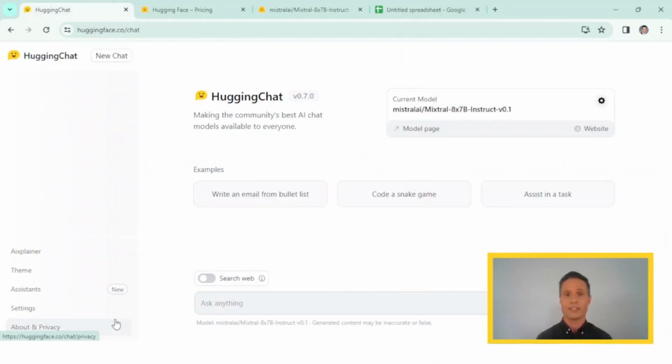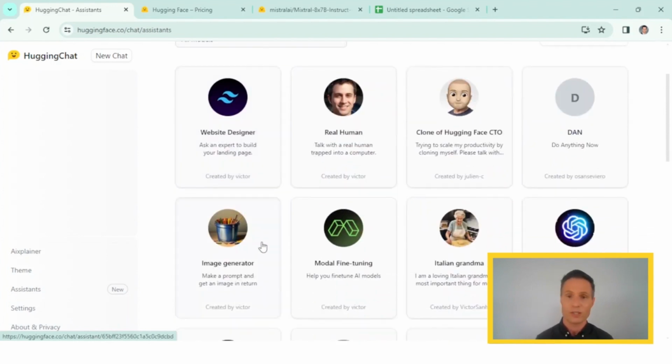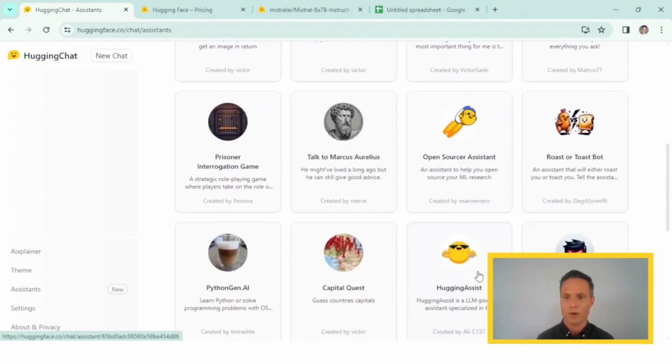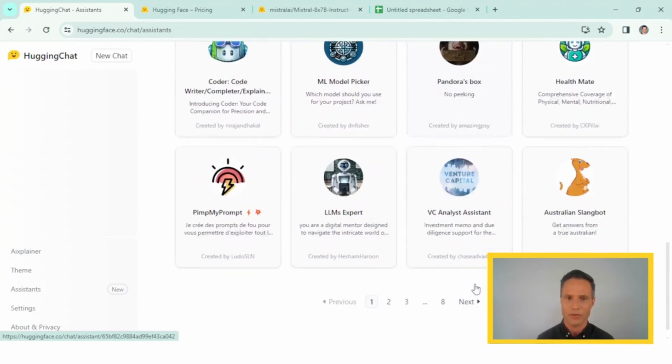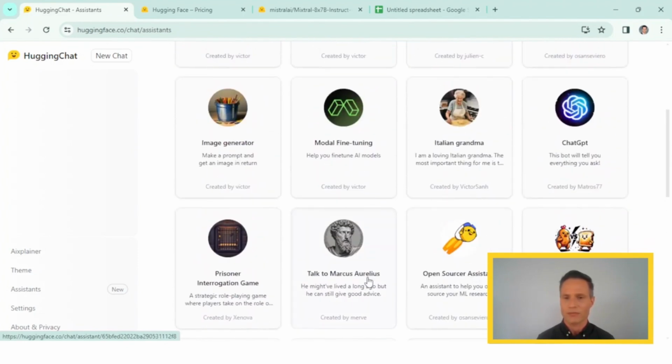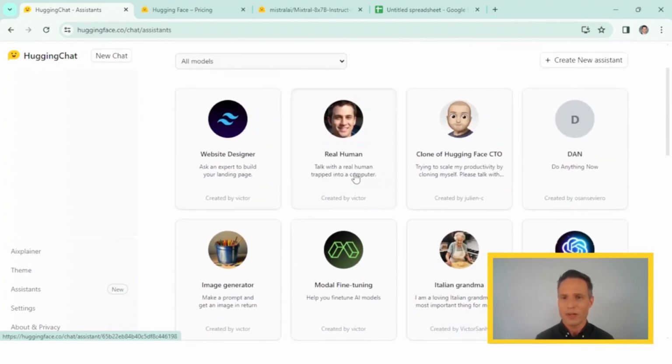Now, one exciting feature of HuggingChat is that it has assistants. When you click here on the assistants, you have all kinds of pre-made bots that you can talk to. Some of them are funny, some are more serious, some are a bit focused on coding, some are just for a laugh. It depends what you're looking for. Out of all of these examples, I, for example, liked how you can talk to an old philosopher or to your Italian grandma or to a real human. So you can just look around here and see which ones are right for you.